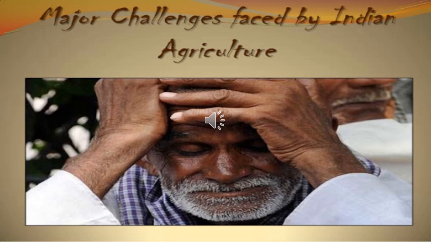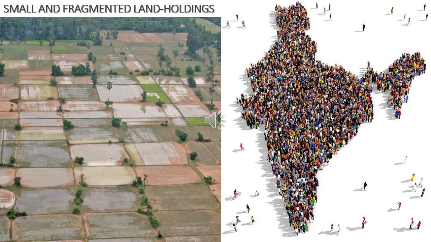We will discuss them one by one. The first one is small and fragmented land holdings. The problem of small and fragmented holdings is more serious in densely populated and intensively cultivated states in India. India is a hugely populated country; we stand second in population. But the agricultural area is getting diminished.